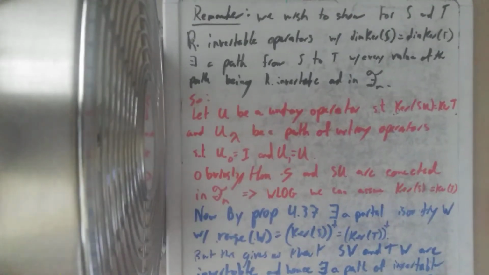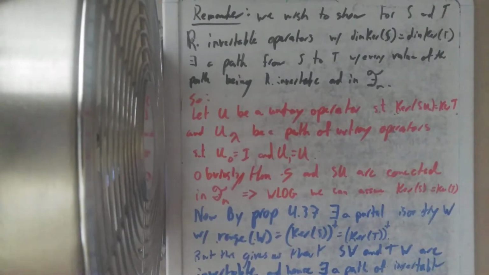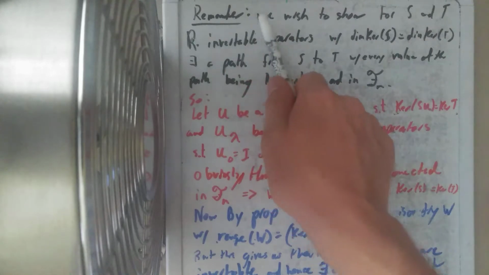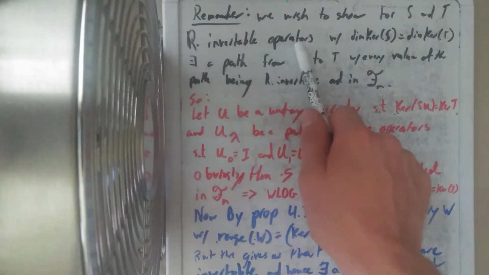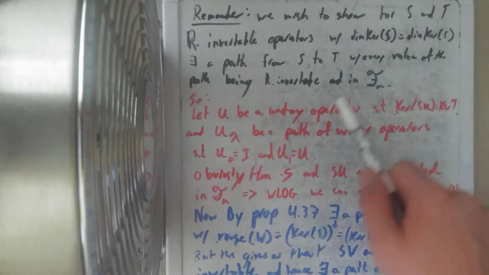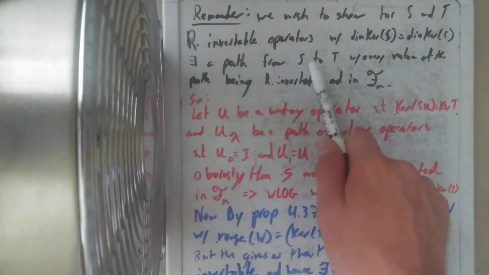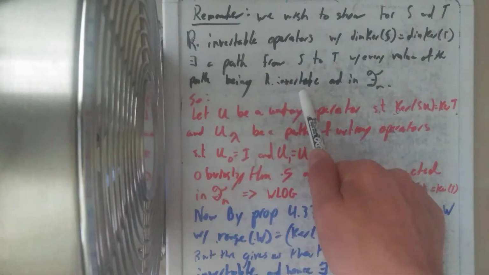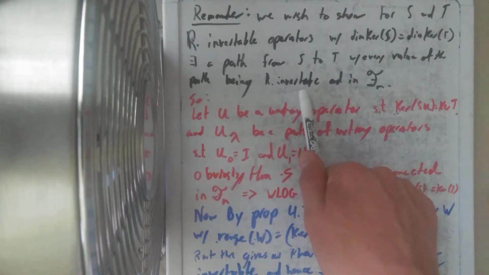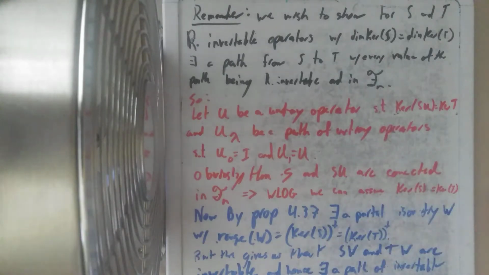Okay, so to finish up the proof of Proposition 5.32, we're going to remember that what we wish to show is that for S and T, which are right invertible operators with equivalent kernel dimensions, there exists a path from S to T, with every value of the path being a right invertible element of Fn.